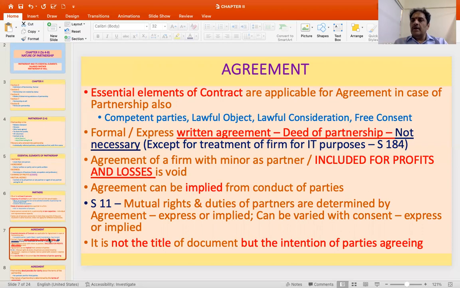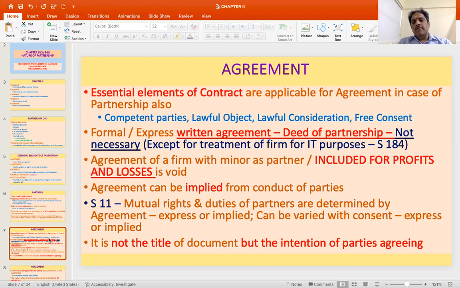Then who are the partners? Their details need to be provided, and what is the mechanism of sharing of profits also is supposed to be made known in this deed of partnership. So from that point of view, if the firm wants to be treated as a firm for income tax purposes, then it needs to have a deed of partnership. Otherwise, for a normal partnership, it is not necessary that you should have a deed.